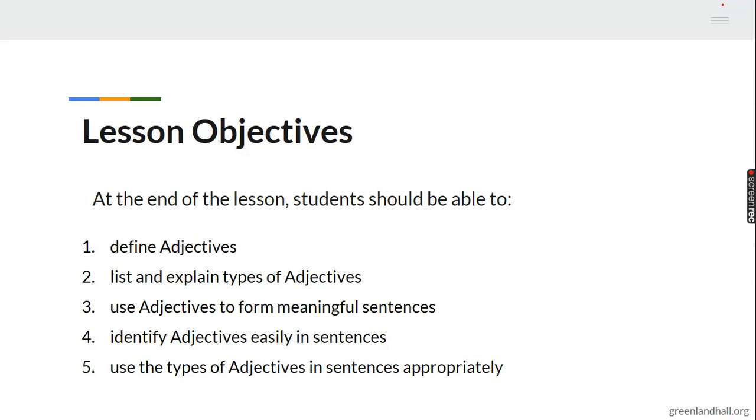Number 4, you should be able to identify adjectives easily in sentences. And lastly, you should be able to use types of adjectives in sentences easily. When you say an adjective, you should be able to state the type and use it easily in sentences.